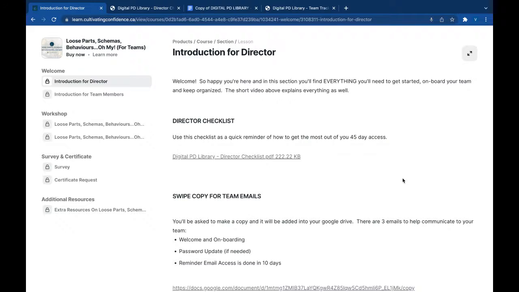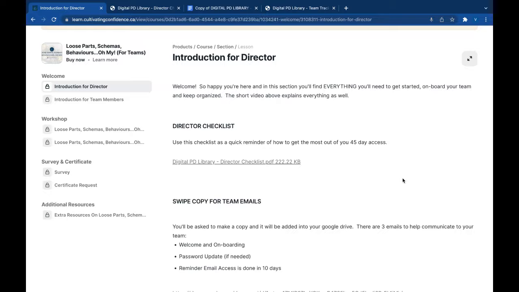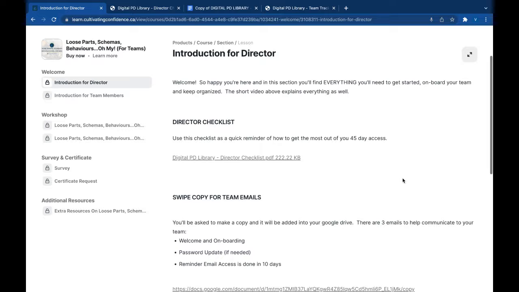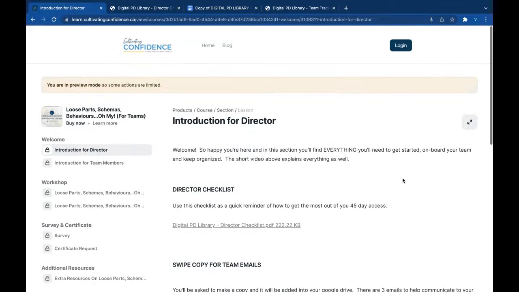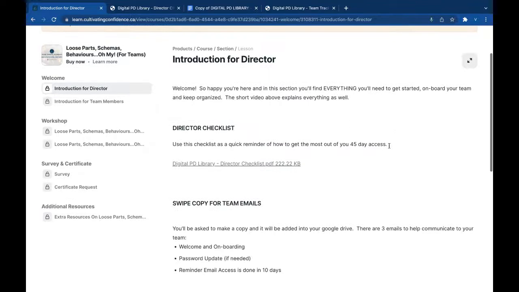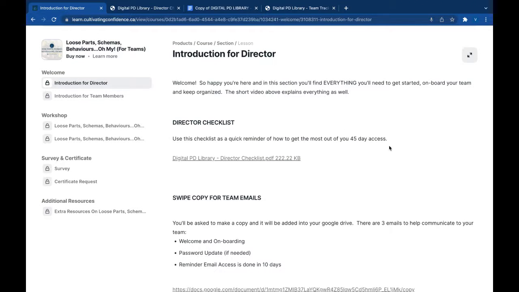If you've used an email or a password that you don't want to use, you can go into your member account and easily change your password as well. I'm in a different kind of preview mode, but up here would just be your initials. If you click on that, you can change your password there too, if you want it to be something different.